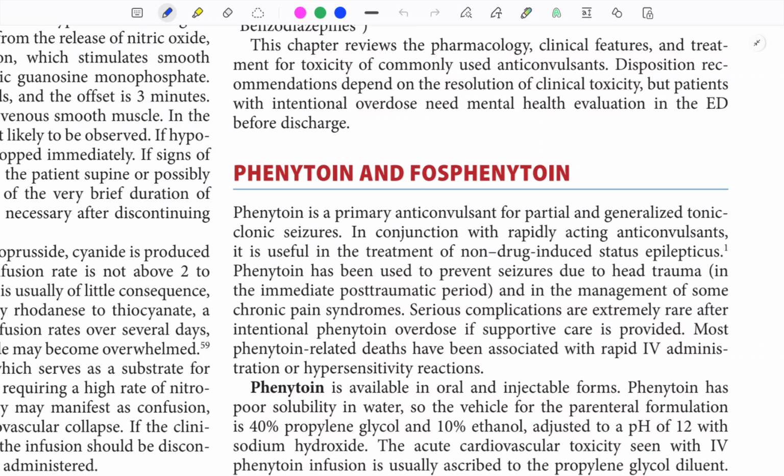Mechanism of action: it blocks voltage-gated sodium channels. Voltage-sensitive and frequency-dependent sodium channels are blocked, suppressing neuronal activity and preventing the spread of the seizure focus.